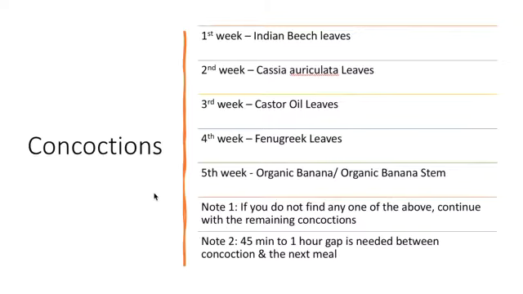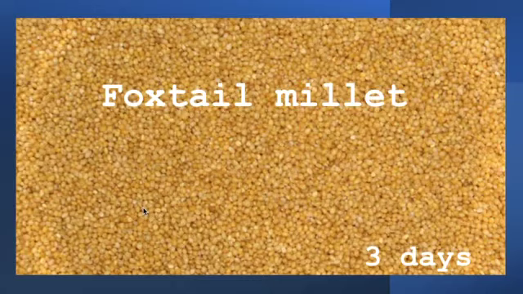The procedure is the same for each and every leaf. If you do not find any one of the above, continue with the remaining concoctions. Let's say you don't get cassia auriculata leaves, then in the third week you have to jump into castor leaves. No, sorry, second week you have to jump into castor leaves, then fenugreek, then organic banana stem, and so on. After the fifth week you should go back to the first week. Till when? Till you are completely out of the problem. Till then you have to continue the concoctions.